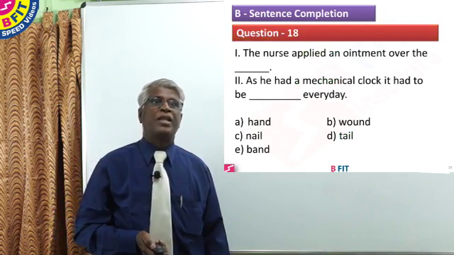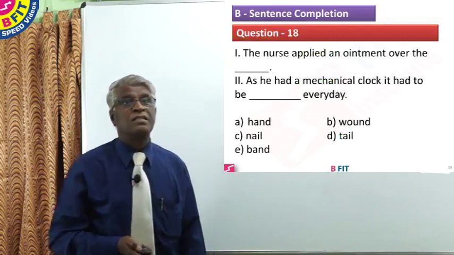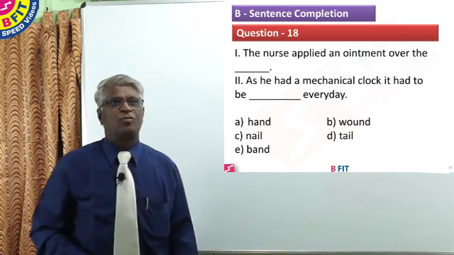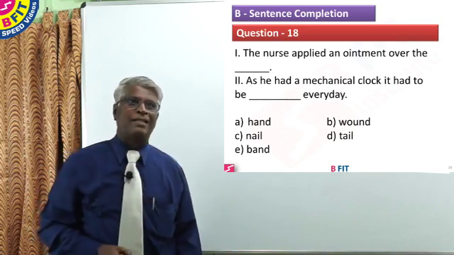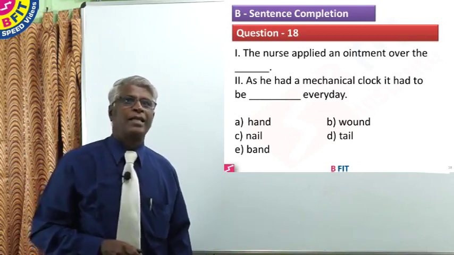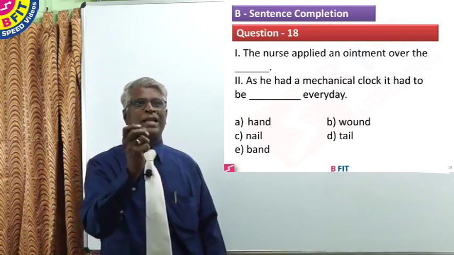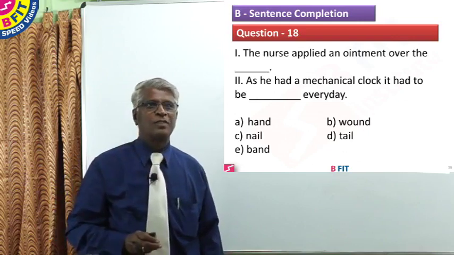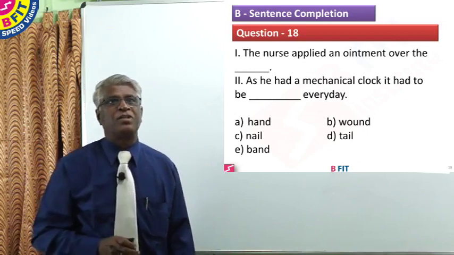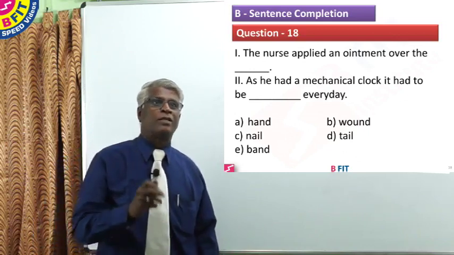Now, question 18. The nurse applied an ointment over the dash, over the hand. First option, hand: as he had a mechanical clock, it had to be hand every day. A is wrong. If you take C, the nurse applied an ointment over the nail.